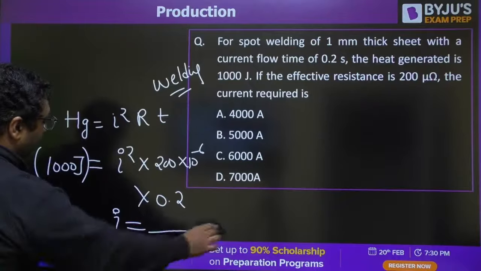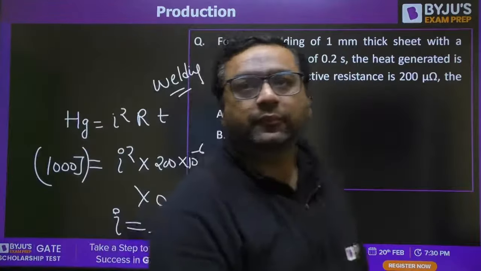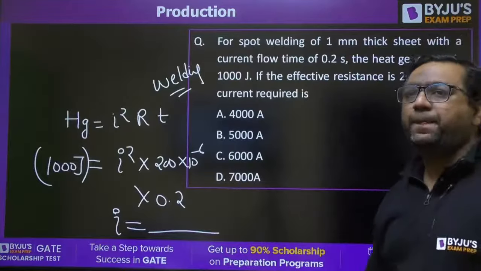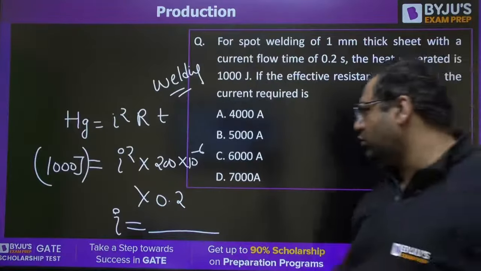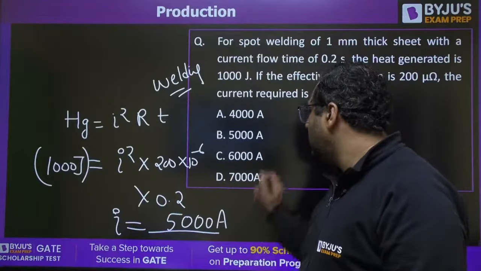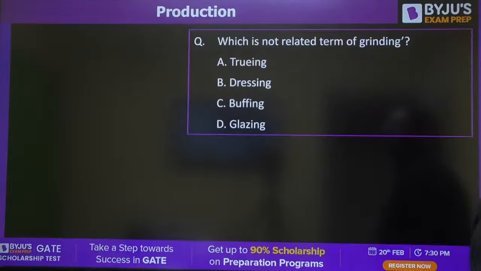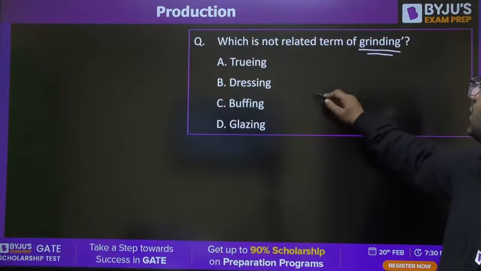Find out the value of current. All of you are saying the answer to be 5,000. Very good. Moving to the last, 25th.